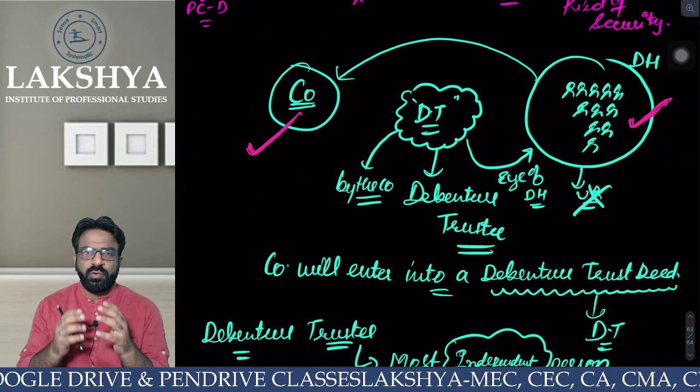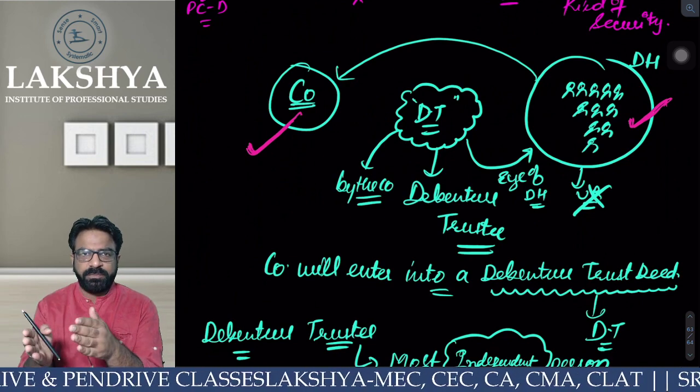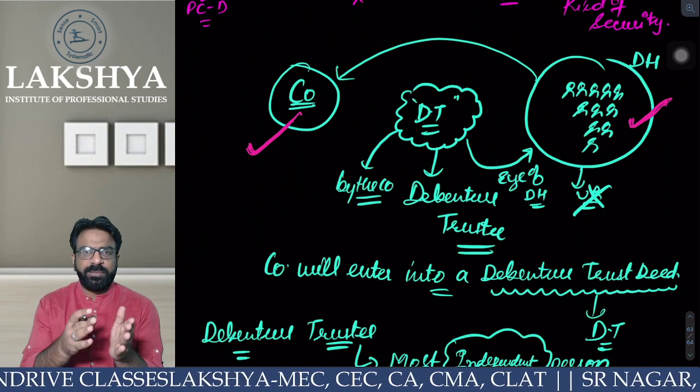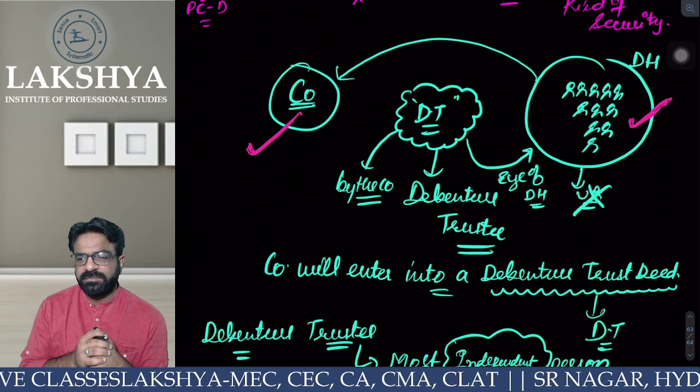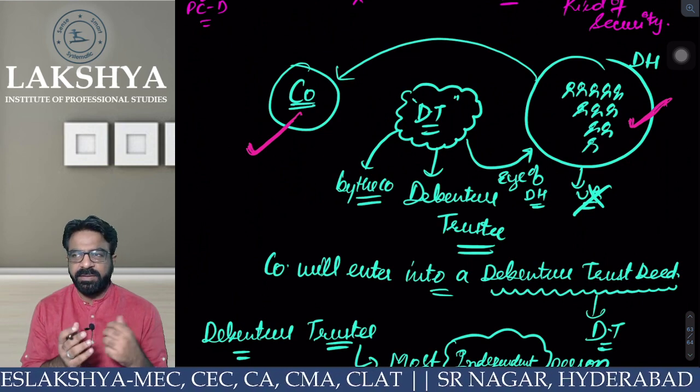Okay, so tell me, who is a debenture trustee? Debenture trustee is a mediator between whom and whom? Company and debenture holders. He is a mediator between the company and debenture holders.